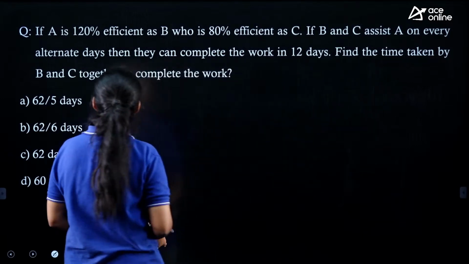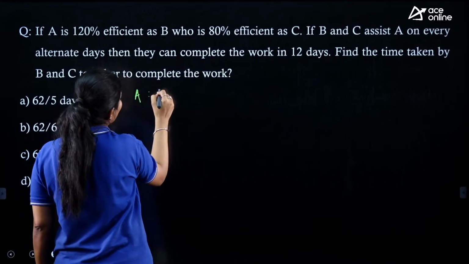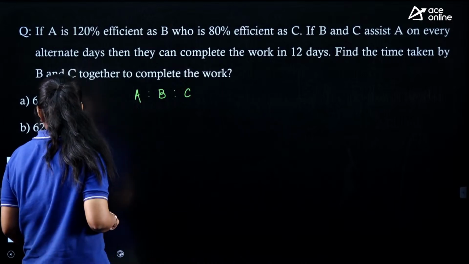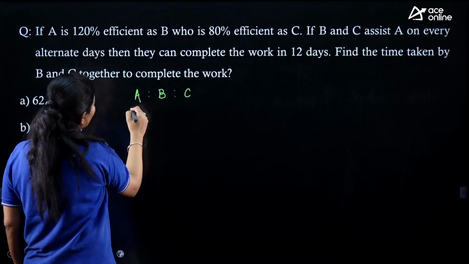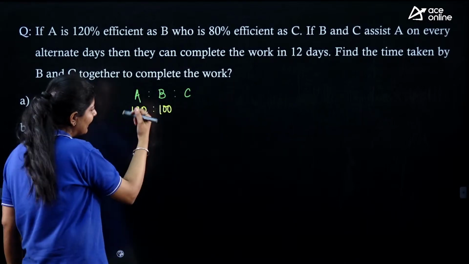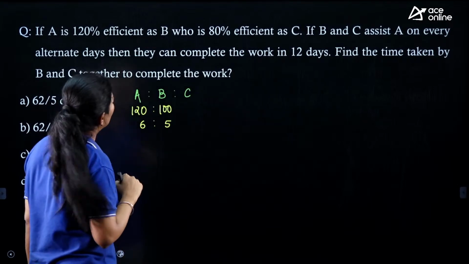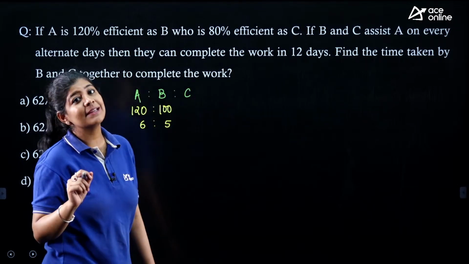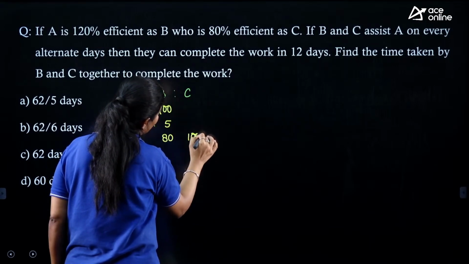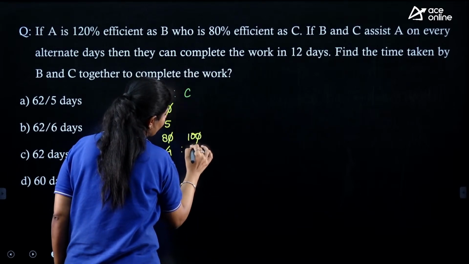The question is saying that A is 120% as efficient as B. So I know that I have to write down the efficiency ratio between A, B and C. A is 120%, so I can write it like this, and in simplified format, I can write it as 6:5. Now, B is 80% as efficient as C. That means here we have 80 and here we have 100. So again in simplified format, I can write it as 4:5.